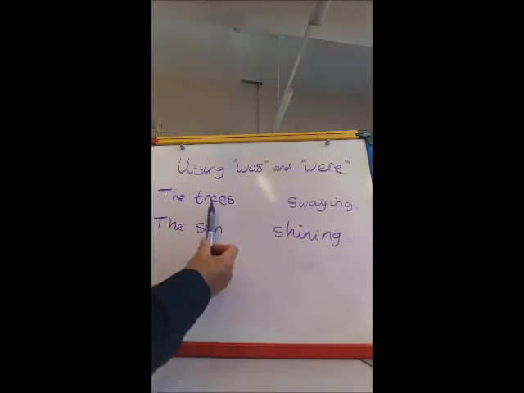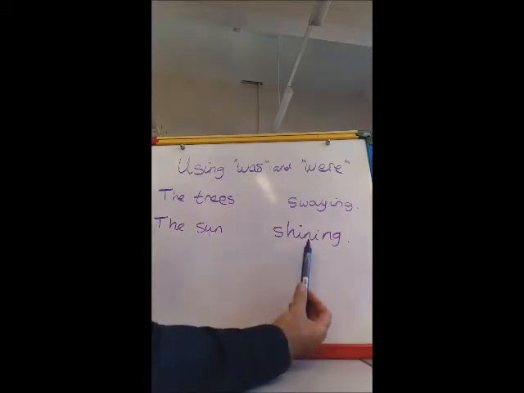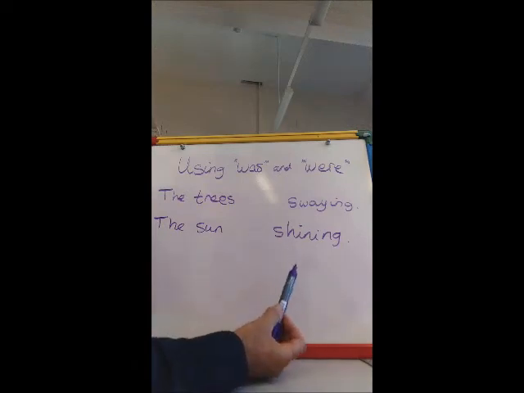So the trees, is it the trees was swaying, or is it the trees were swaying? Have a think about that. And then the sun, what is the sun doing? There's the verb. So the sun was shining, or the sun were shining? Have a think about that.